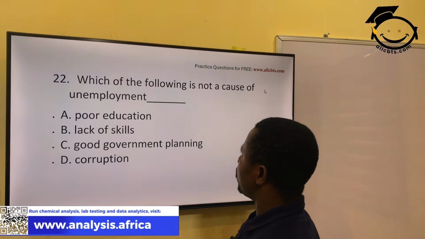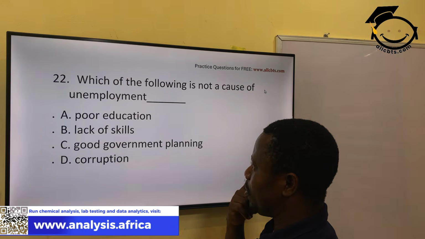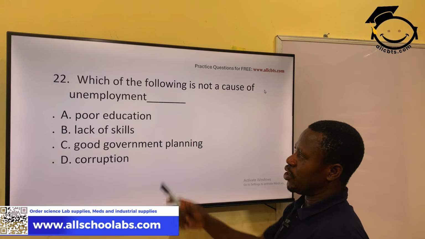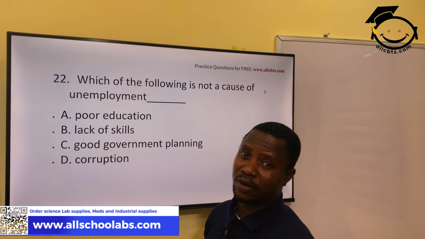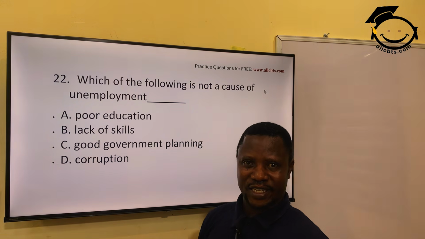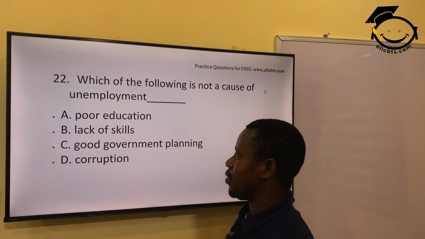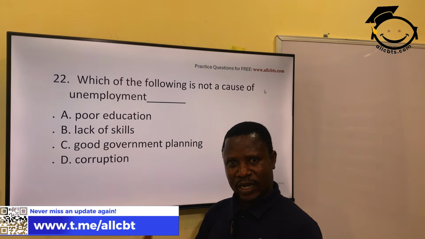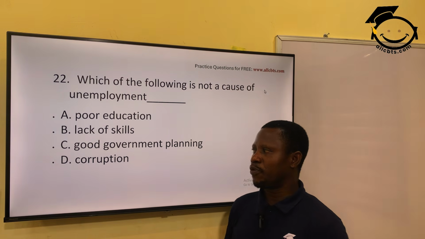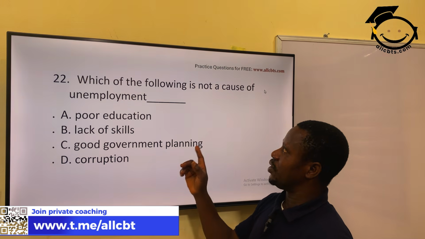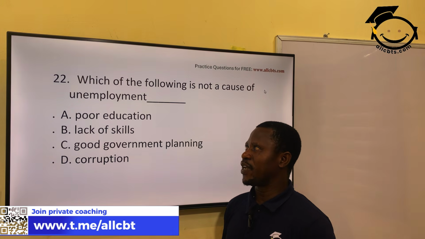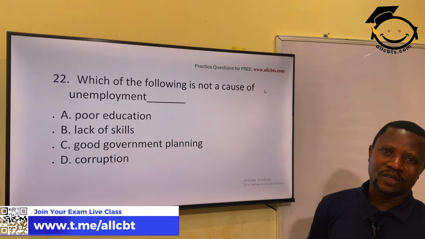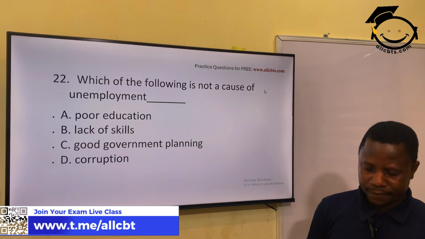Which of the following is not a cause of unemployment? Poor education, lack of skill, good governance planning, corruption. When you don't have good education, of course, you won't have a good job or even a job at all. When you have less appropriate skill, you also may not get a good job. If there's good government planning, there won't be unemployment anyway. Corruption, what is it creating in Nigeria? Unemployment. So the answer is C, good government planning. If there's good government planning, there won't be unemployment. But this one is saying cause of unemployment, so C is the correct answer.